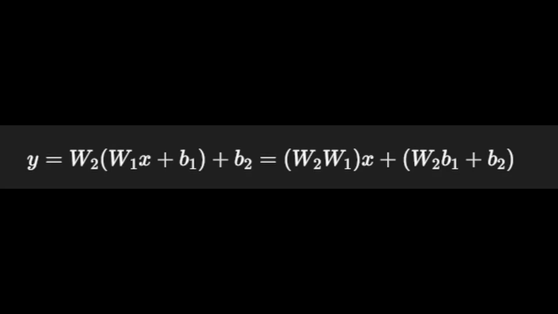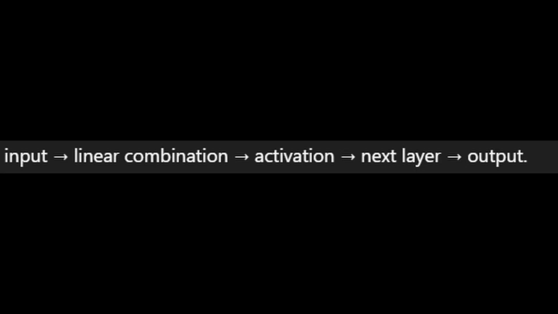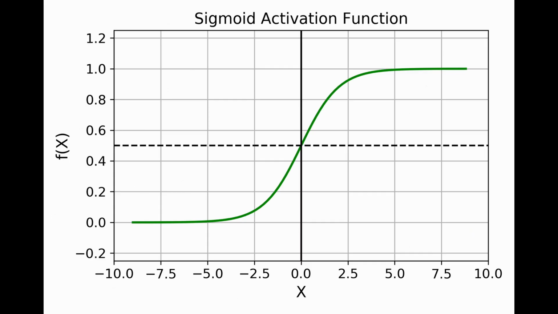Activation functions. A linear combination alone is insufficient. Stacking linear layers only results in another linear model. To learn complex patterns, we introduce non-linearity via activation functions. We apply functions like rectified linear units, which is ReLU, or sigmoid to the weighted sum. This allows the network to approximate arbitrary functions and curve the decision boundaries through the data space. This is where the actual computation happens.